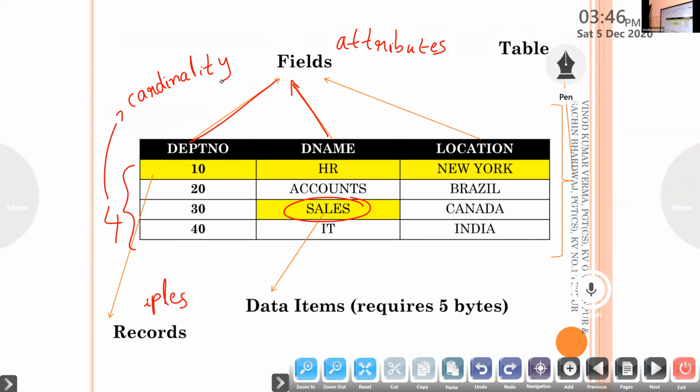Next one is degree. Degree of the table means number of attributes. So Gauri, what is the degree of this table? Number of attributes 3. Department number is one attribute, D name is one attribute, location is another attribute. 1 plus 1 plus 1 is 3. Degree.